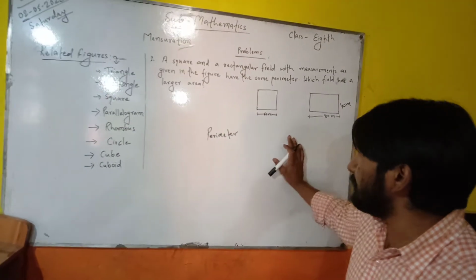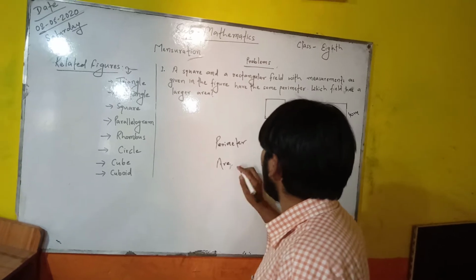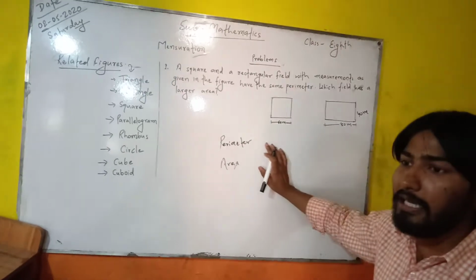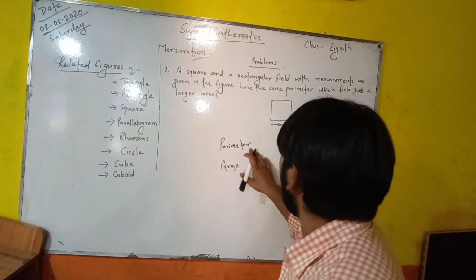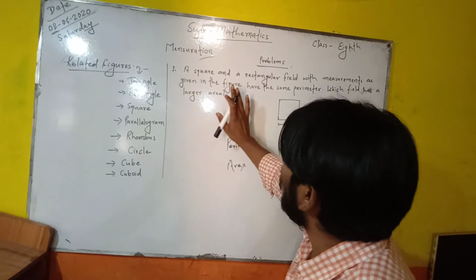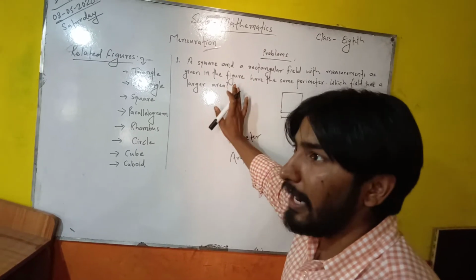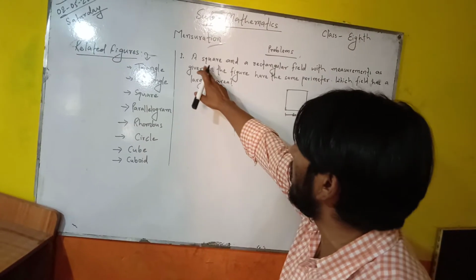In the same way, we learn how to find the area of a geometrical figure, or the area of a two-dimensional figure. The area of a geometrical figure is the space occupied by it. So, in the process we have got a problem here from mensuration. The problem is, first of all I am reading it so that you understand the problem.